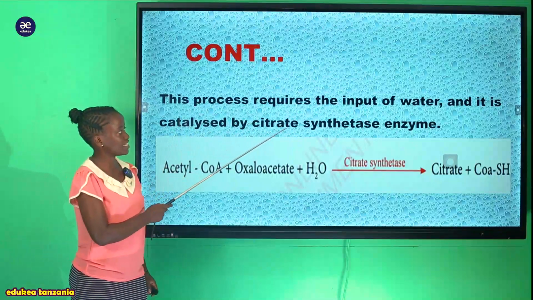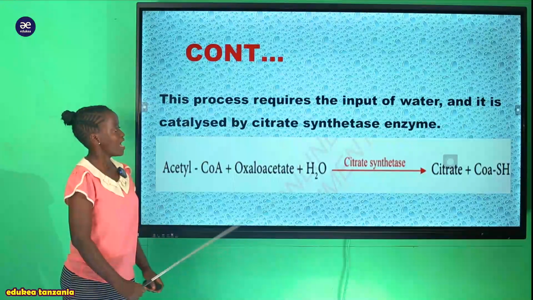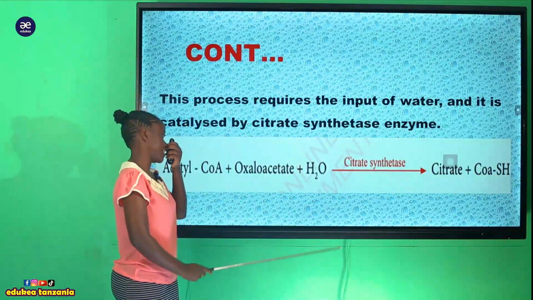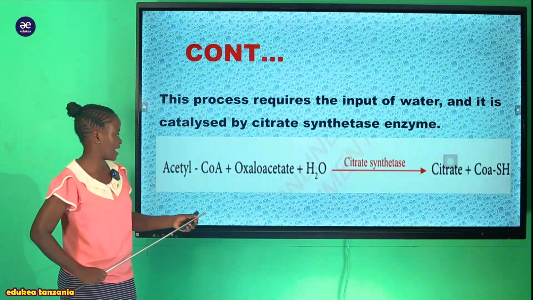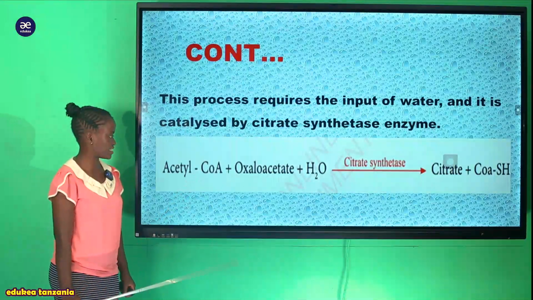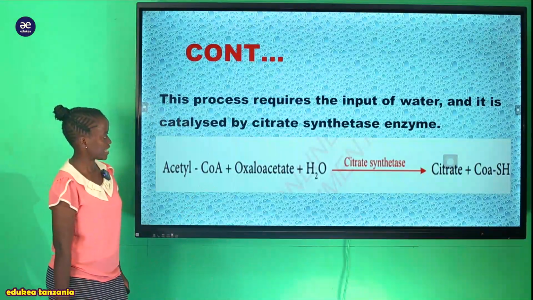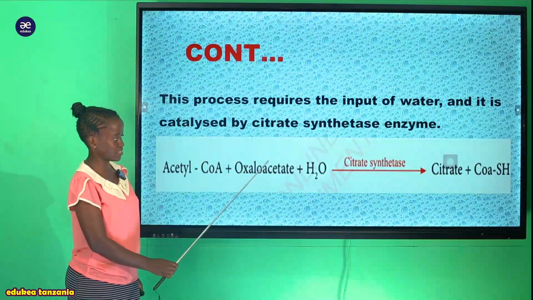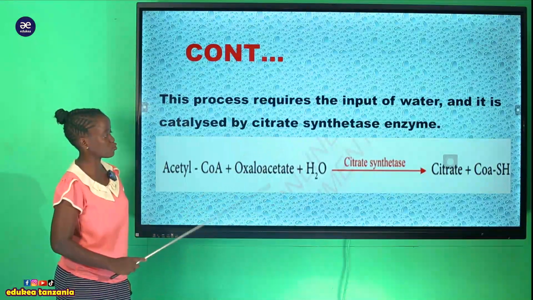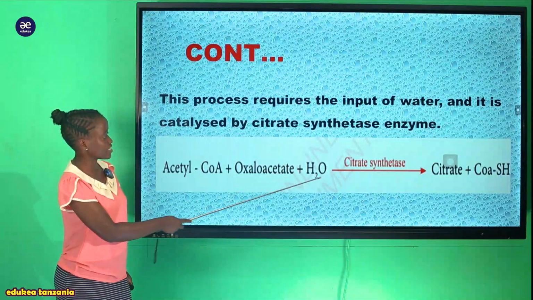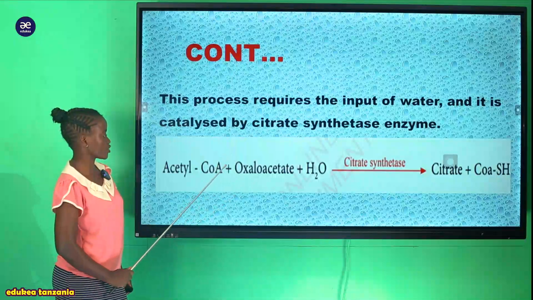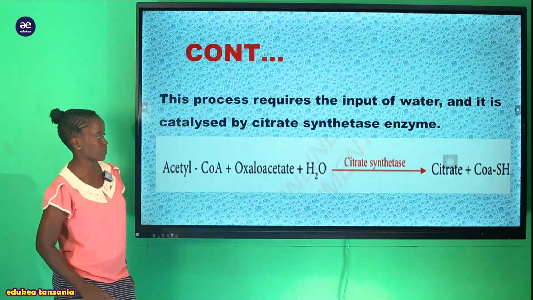So this process will require the input of water, and it is characterized by a citrate synthetase enzyme. So now you can see our reactions. Notice we have this one, which is acetyl coenzyme A akareacting na huyo oxaloacetate, and here I have said that this reaction involves the input of water. So we need the presence of water so that it can now function this reaction. So inaweza ikasaidia hii reaction to take place.